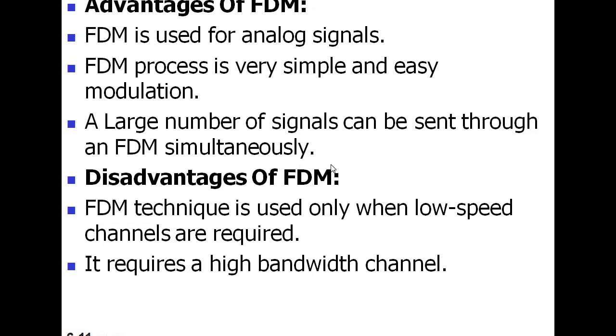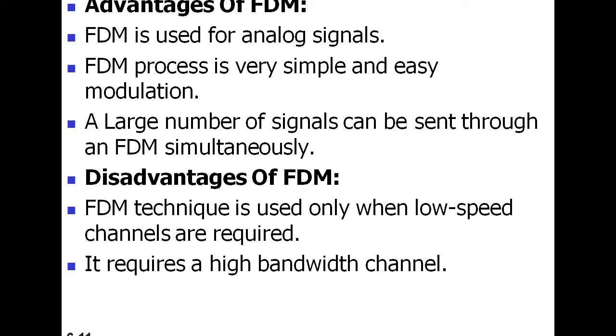So what are the disadvantages? The FDM technique is used only when low speed channels are required. So where low speed channels are required, there we use FDM. But if we want to pass the data in a higher speed format, then FDM is not suitable in that situation.